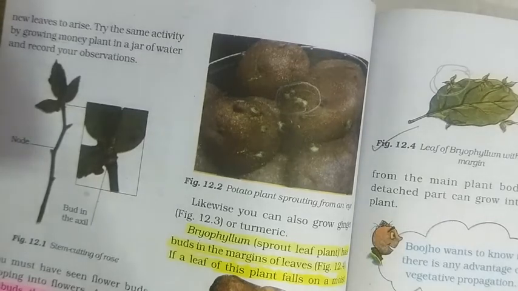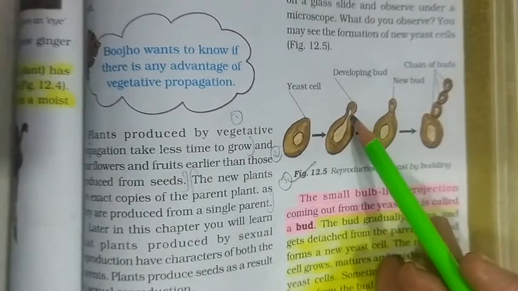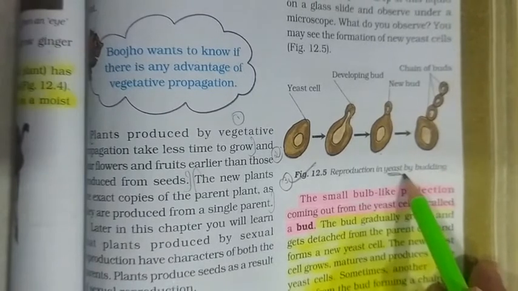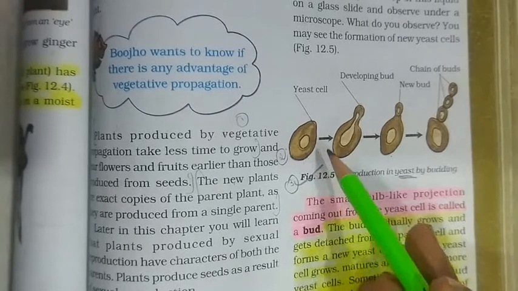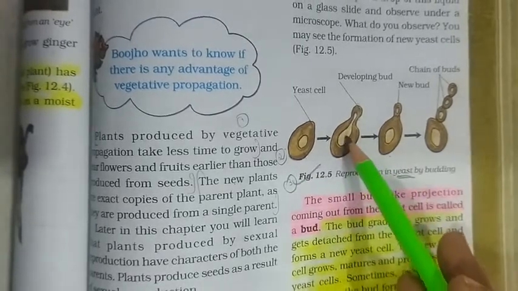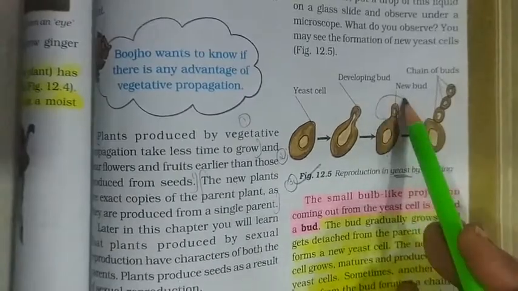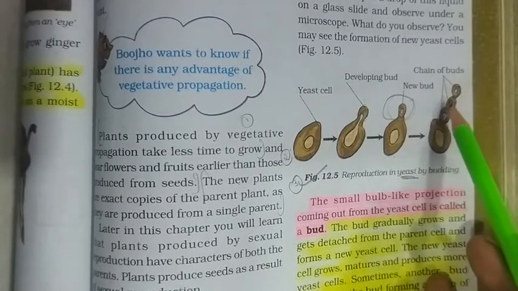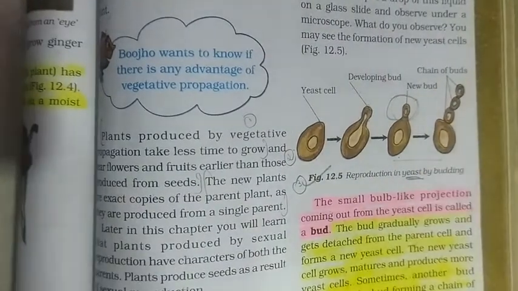Another mode is budding. In case of budding, the bud grows along with the parent plant. This is an example of the yeast. Yeast is a unicellular organism, means single cell organism. Here the bud grows, the nucleus inside the parent body divides, and one of the nuclei then goes to the bud. When this bud gets mature, it gets detached from the parent body. And in this way, a chain of buds is formed and yeast cells multiply.